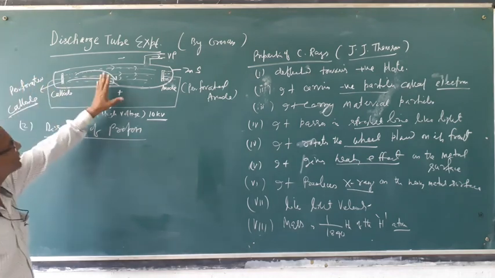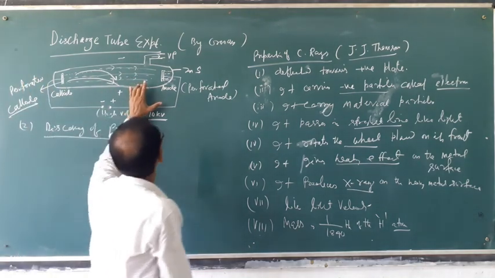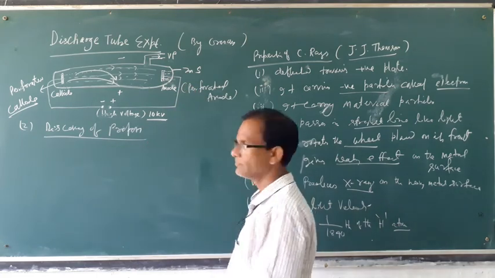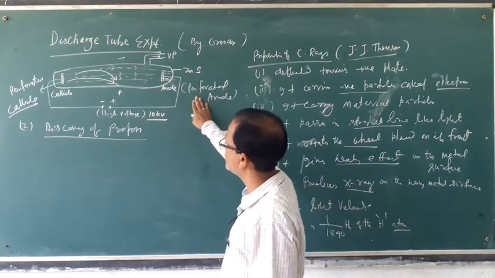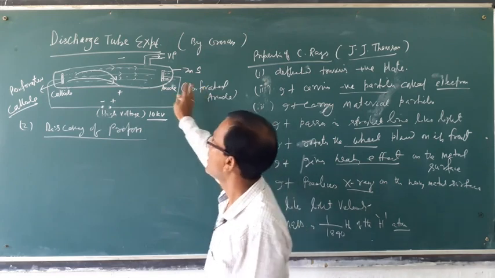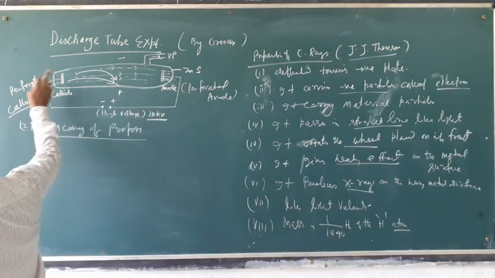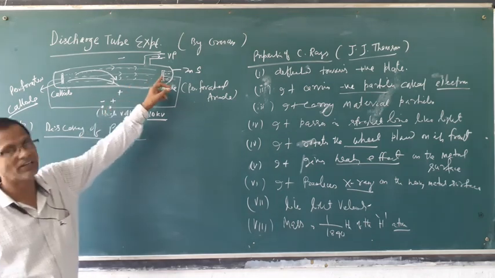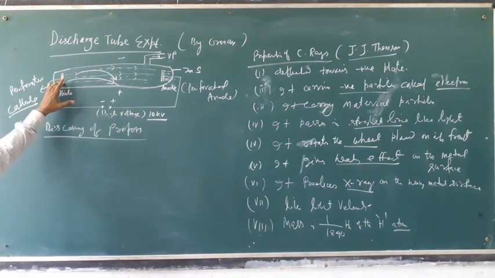But during the discovery of the electron, that is cathode ray, he took a perforated anode. This is the difference. It will be solid, but it will be perforated, meaning it has holes.